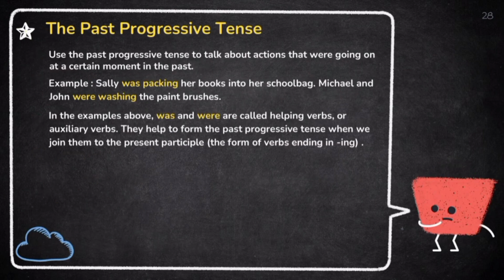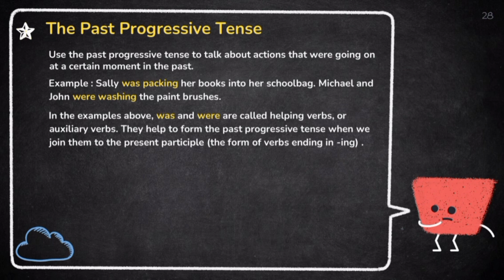The last but not least is the past progressive tense. Use the past progressive tense to talk about actions that were going on at a certain moment in the past. For example, Sally was packing her books into her school bag. Michael and John were washing the paint brushes.